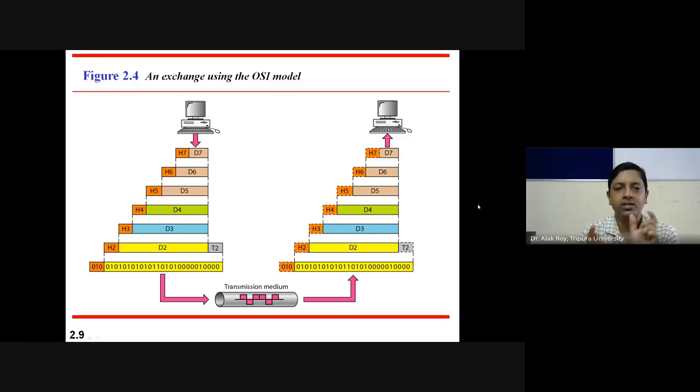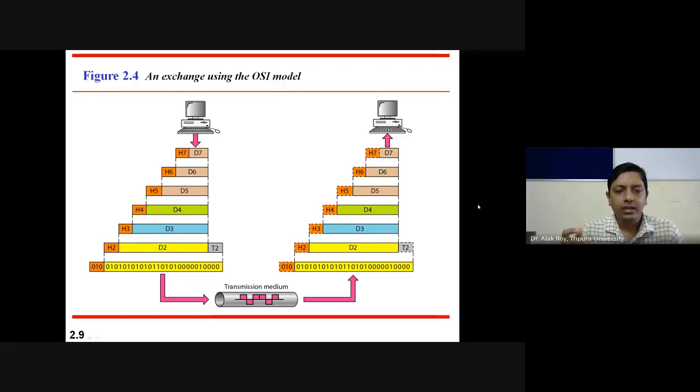D6 adds its own header H6 and is now D5. D5 and its own header is D4 for the next layer. D4 plus H4 is considered as D3 in the next layer, and D3 adds its own header H3 and is considered as D2 in the second layer.